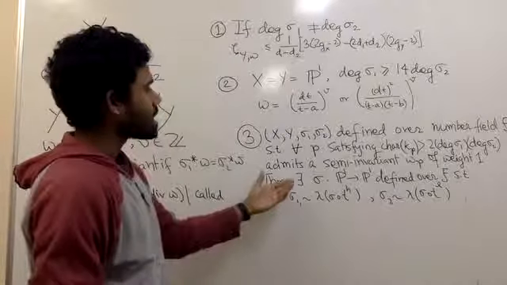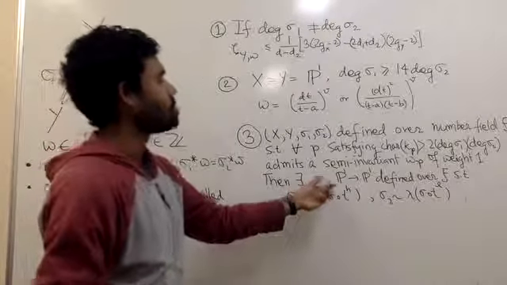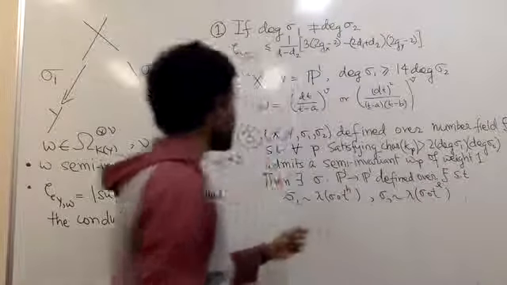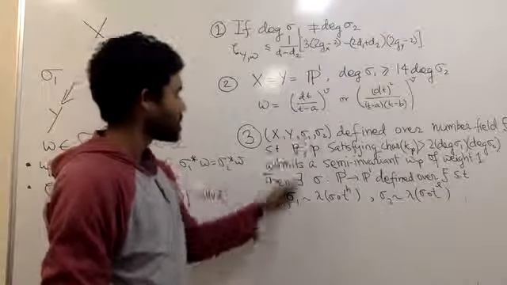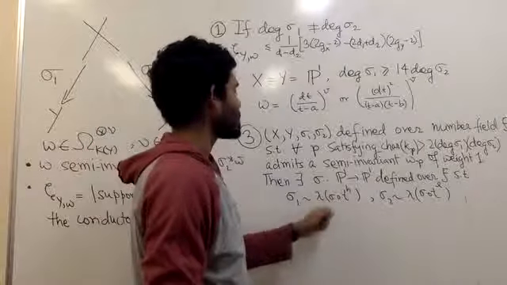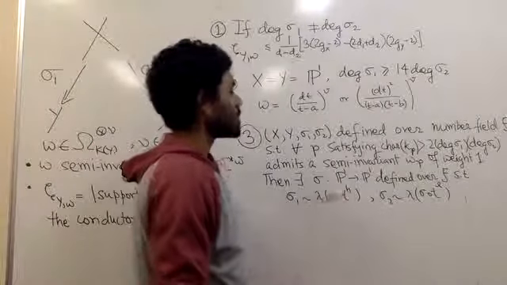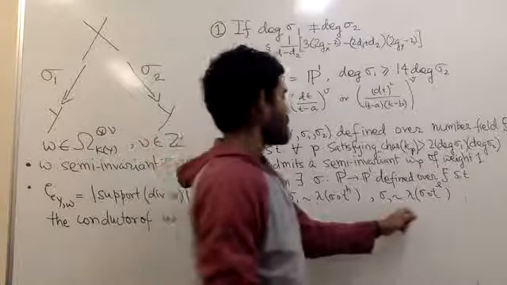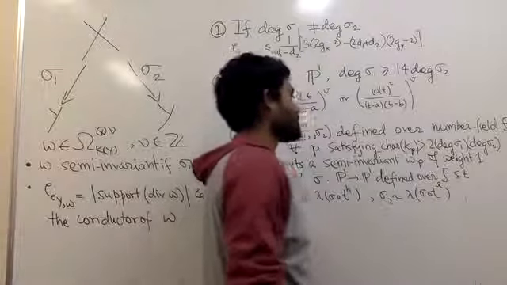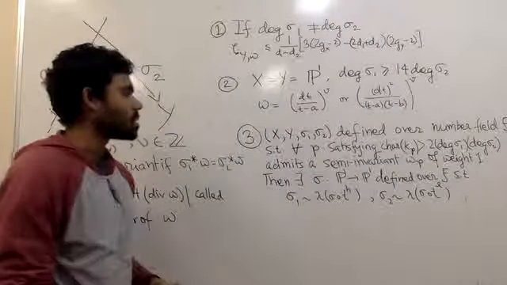Then there exists an endomorphism sigma of P1 defined over F such that our original morphism sigma 1 is in fact conjugate to a scalar multiplication lambda times sigma composed to the power h, and sigma 2 is conjugate to lambda times sigma composed to the power l. So this gives us a summary of our paper.